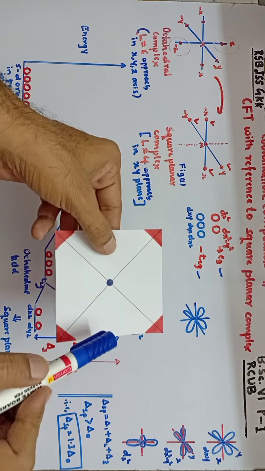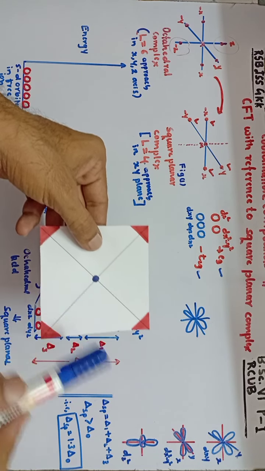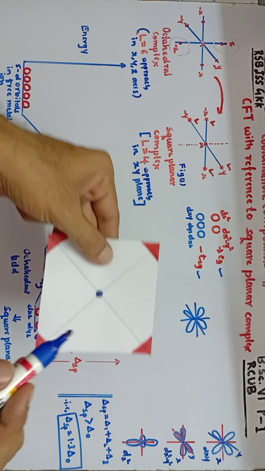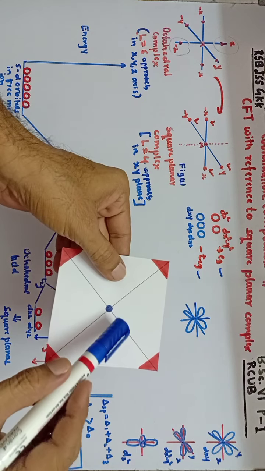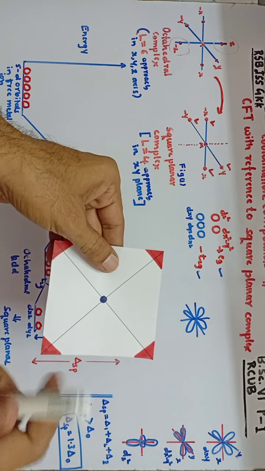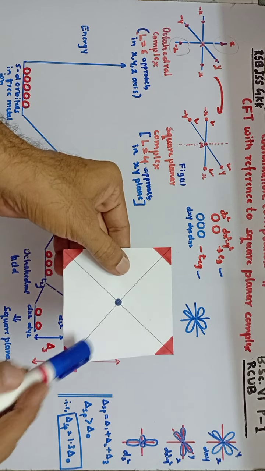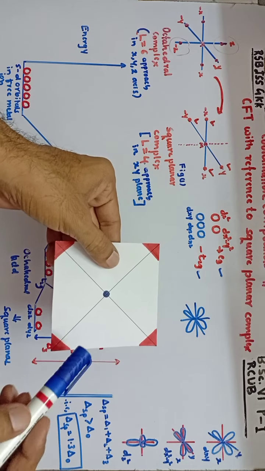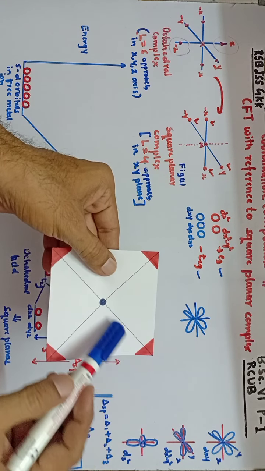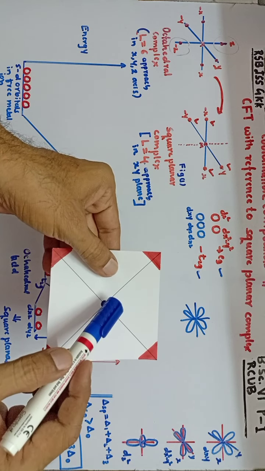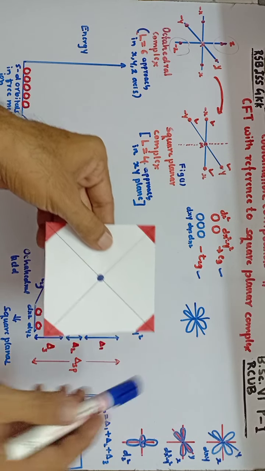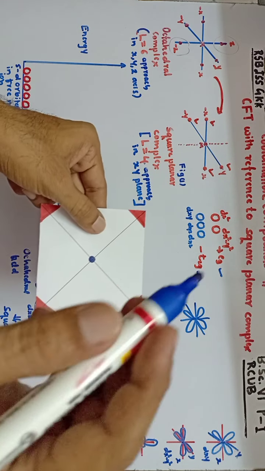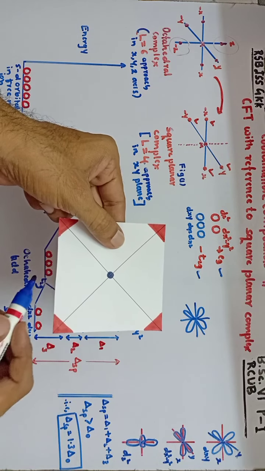Always the T2g orbital lobes come in between the axes, whereas the Eg orbital lobes lie exactly along the axes. For example, the dx square minus y square orbital has its lobes exactly along the x axis and y axis. Similarly, the dz square orbital which I have shown here comes exactly in the z direction, that is also along the z axis only.